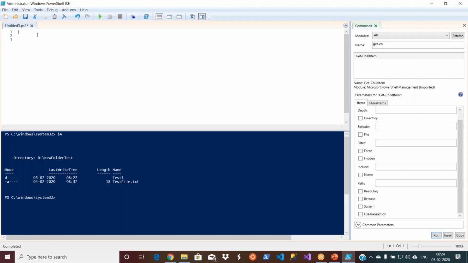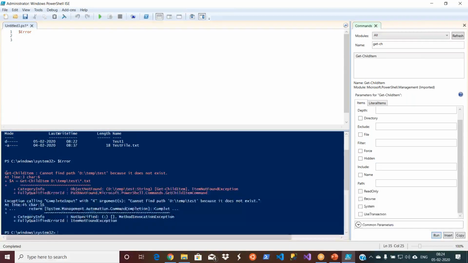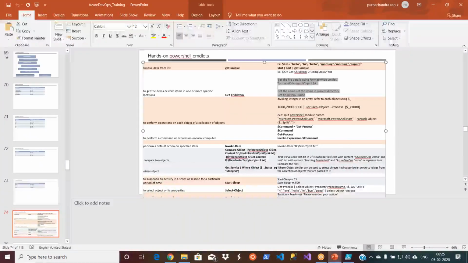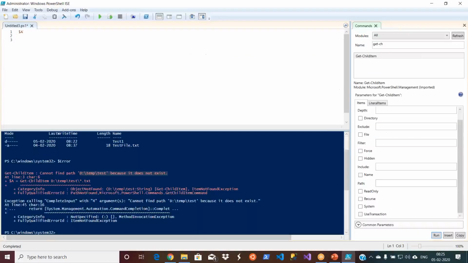And now let's go and use $error. We use the system variables. We got one error. After that, we executed many successful things. Right now, let's go and execute it. See, this is the last error we got. Temp.test doesn't exist. Okay. Now let's go back to our stuff. Sorry, I deleted everything. Okay. So let me take the other commands. Okay. So now we used Get-ChildItem and we got the child items into the $a variable.